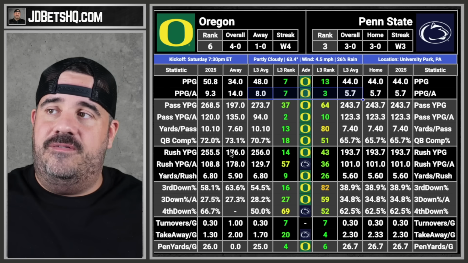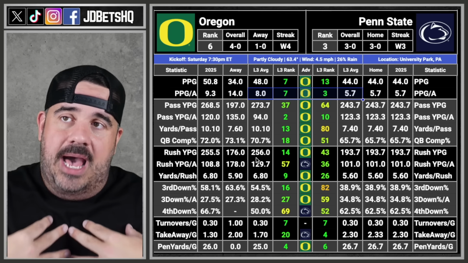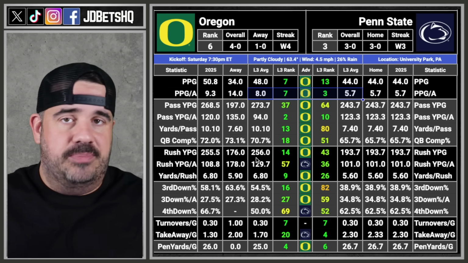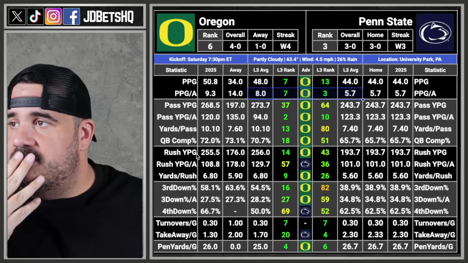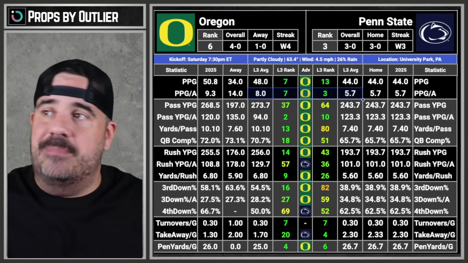52.5. I feel in me, I'm thinking under. It is a whiteout, but you know the whiteout numbers are skewed. We know this because they schedule teams that aren't like top. Look at the whiteout history. If you're a Penn State fan, sorry, that's just the truth. I think I'm taking under 52.5.